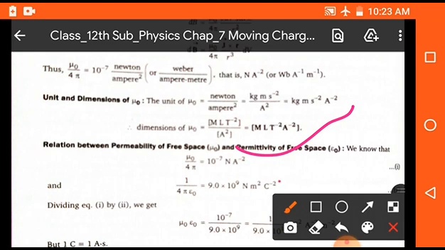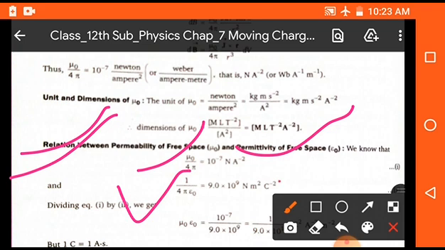Now students, we will discuss here the relation between the permeability of free space and the permittivity of free space. As you know, the permeability of free space is generally represented by mu naught, and the permittivity of free space is represented by epsilon naught. So we know that mu naught upon 4 pi is equal to 10 to the power minus 7, and 1 upon 4 pi epsilon naught is equal to 9 into 10 to the power 9.